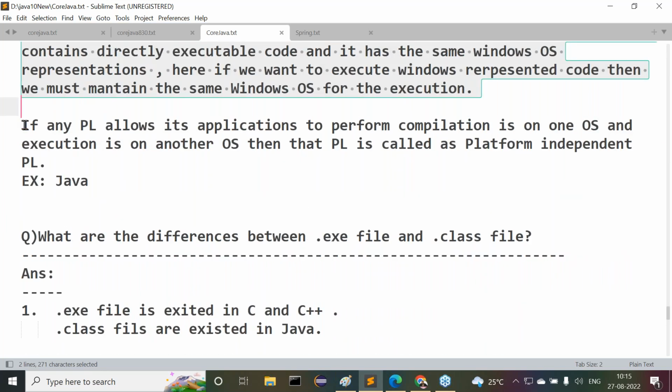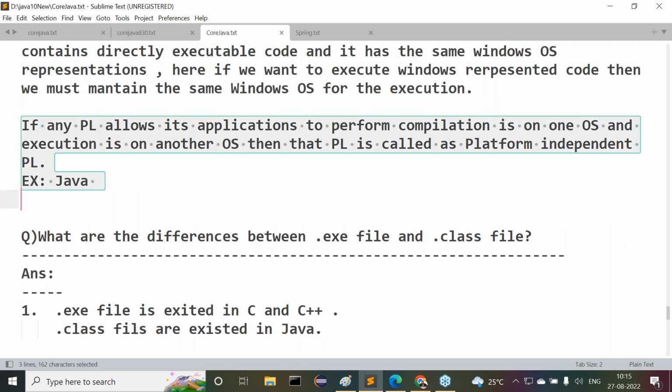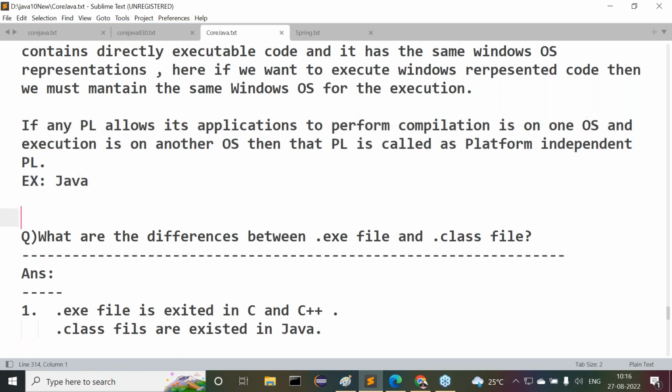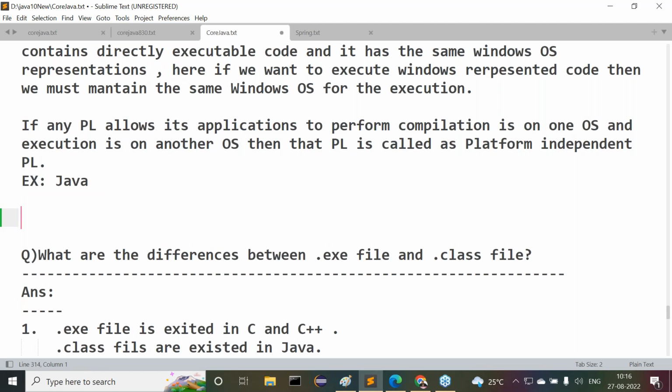Next one is, what is a platform independent programming language? If any programming language allows its applications to perform compilation on one operating system and execution on another operating system, then that programming language is called a platform independent programming language. Example is Java. How can you say Java is a platform independent programming language? Some points are given here clearly.